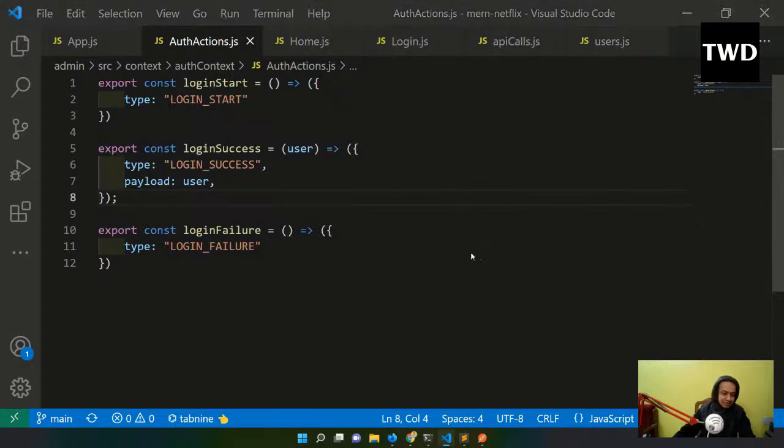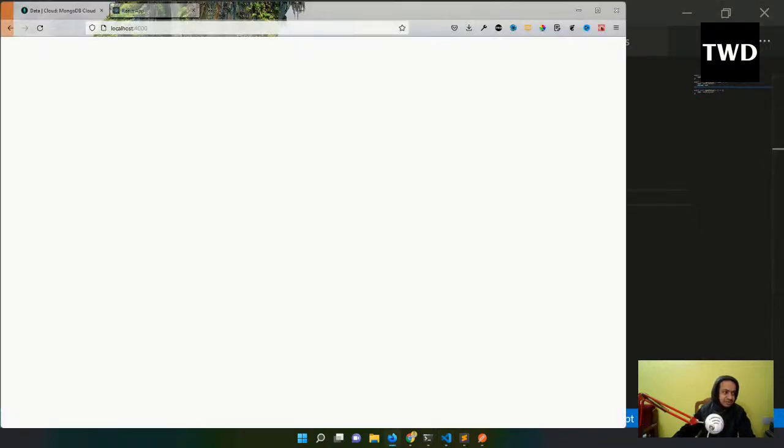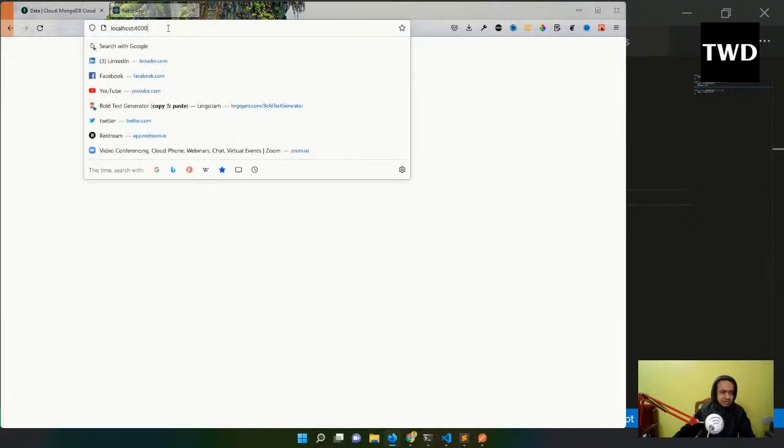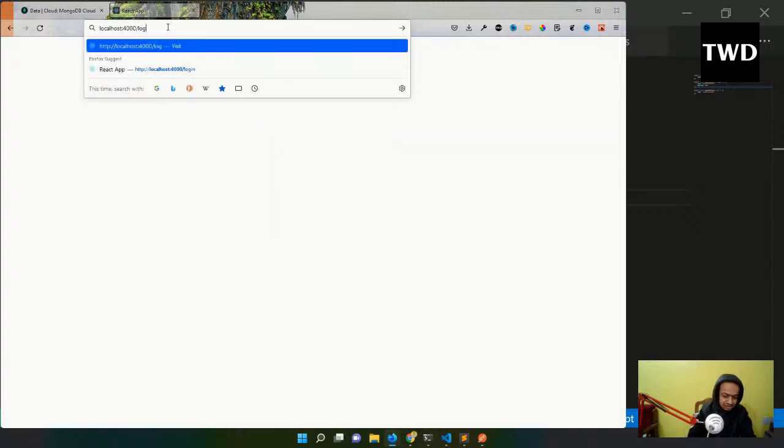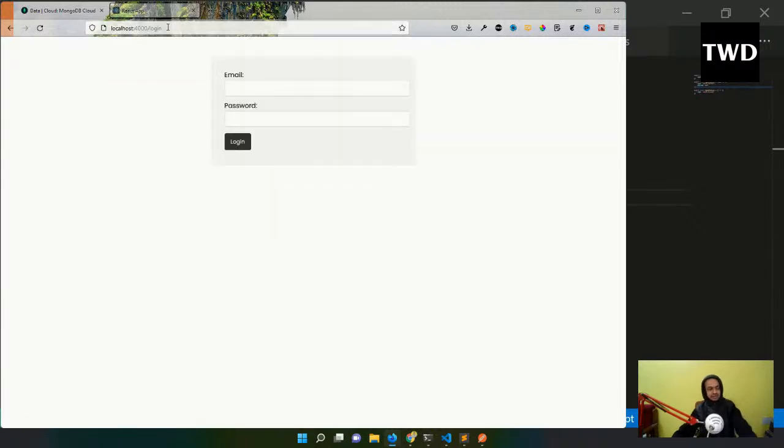Okay, so now that is solved. I will go to slash login, because this is something which the admin should know. You have to go to slash login. So this site is not for the other users. You cannot deploy a site locally.